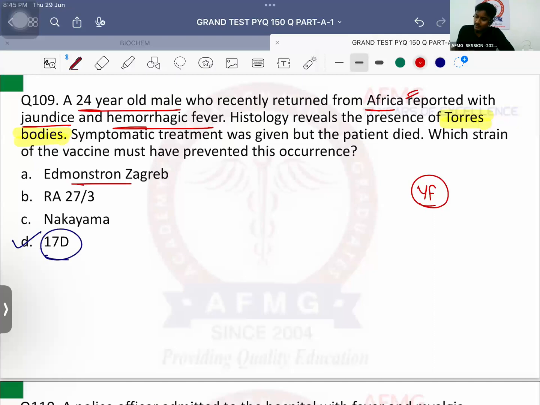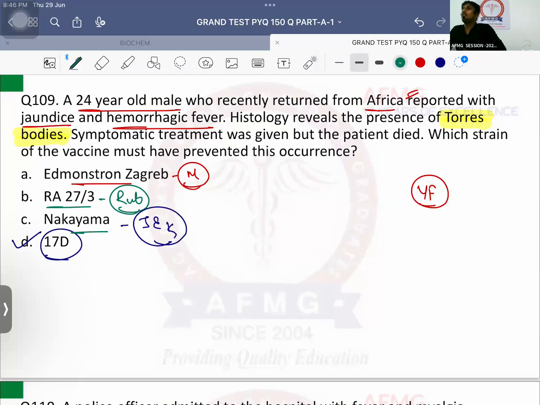Edmonton Zagreb is for measles. RA27/3 for rubella. Rabies के लिए fixed viral strain. Nakayama Beijing P3 for killed or live? Killed. But the one which is used in Indian healthcare program is Japanese encephalitis live strain SA 14-14-2.